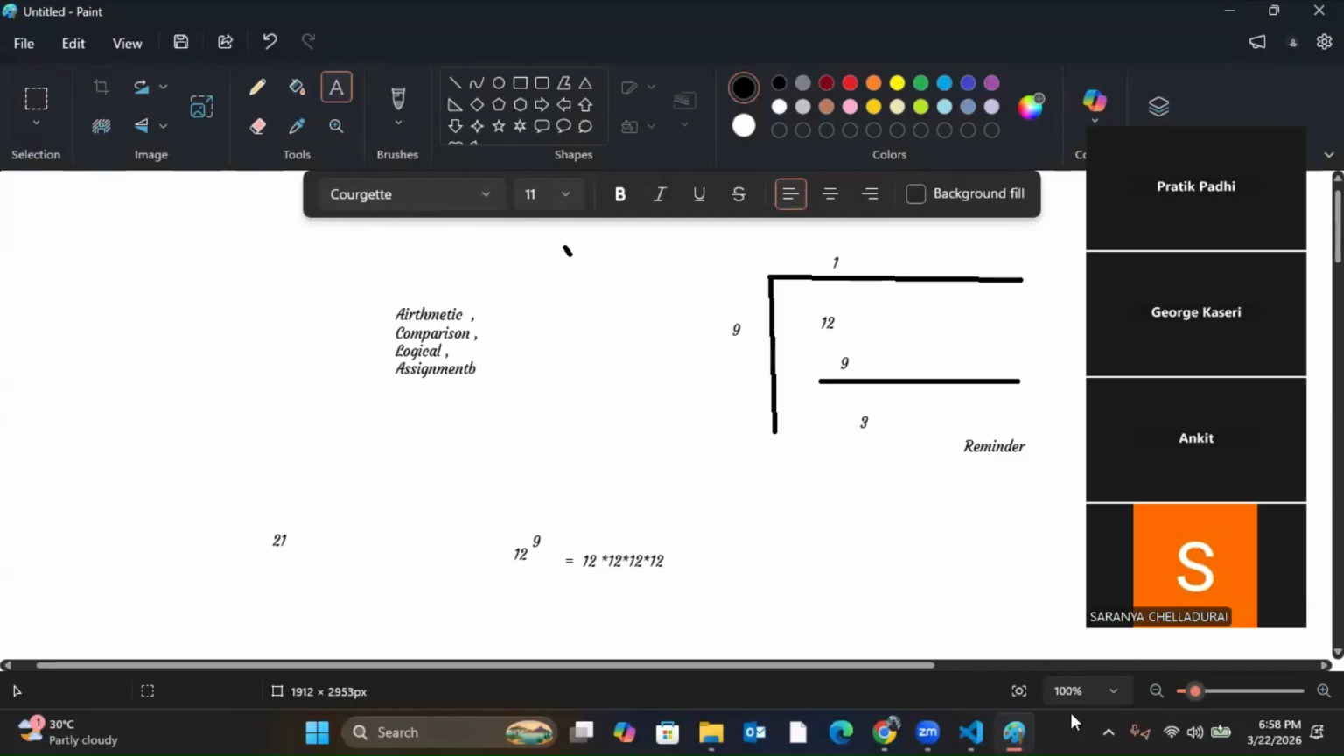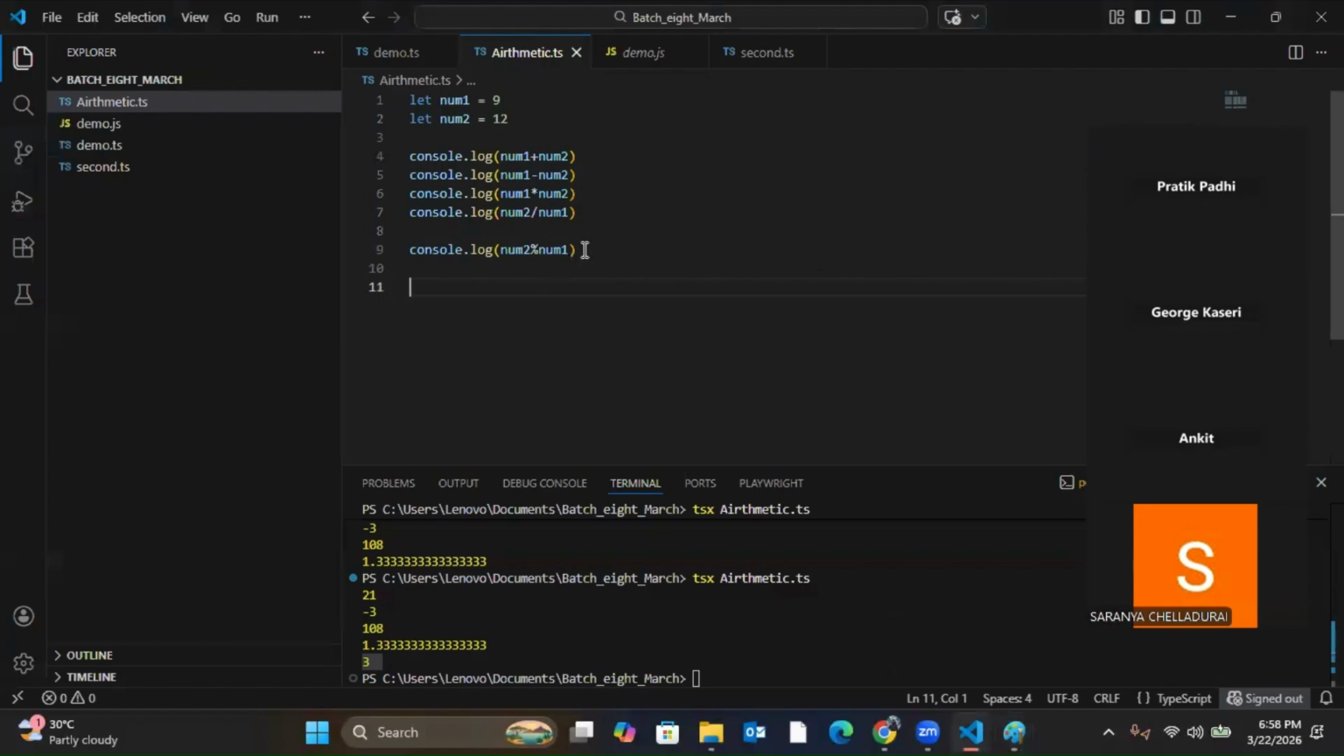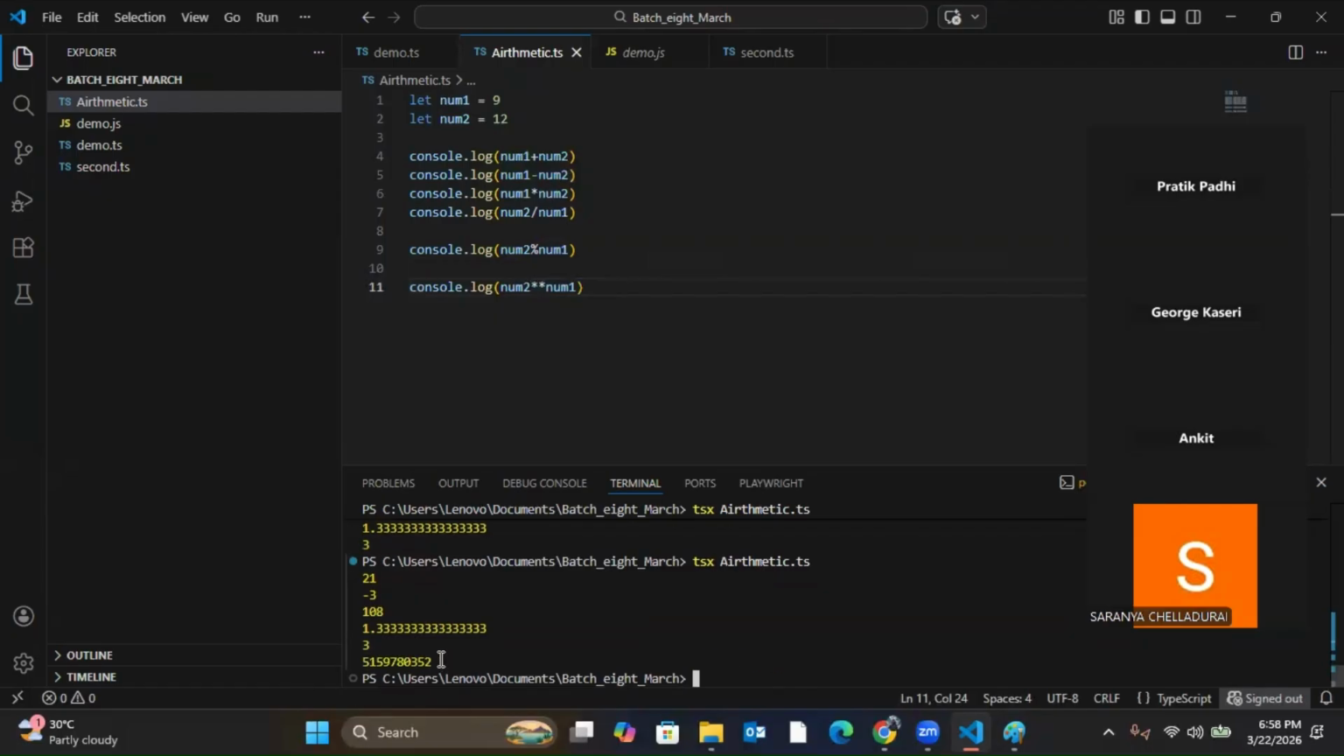So that is exponential. For that, how to use it? If I want to do exponential, that is 12 exponential 9, I can use double asterisk. I have a single asterisk for multiplication, and double asterisk for exponential. Clear? Now if you run it, you will see that if you multiply 12 into 12, 9 times, it will give this value.